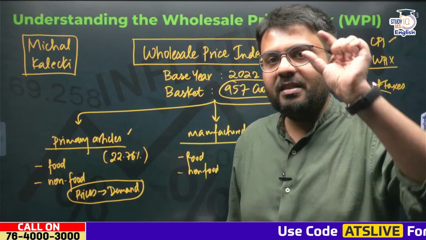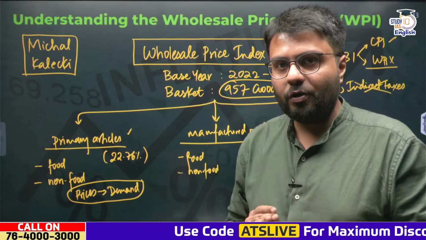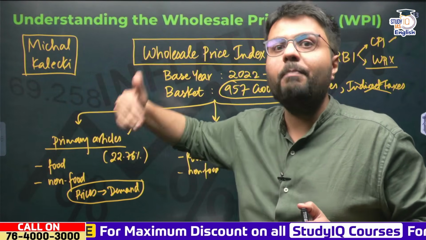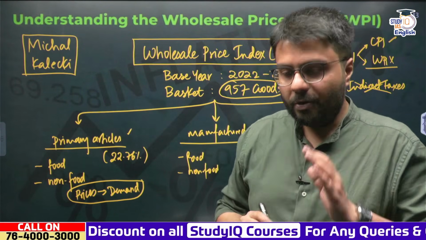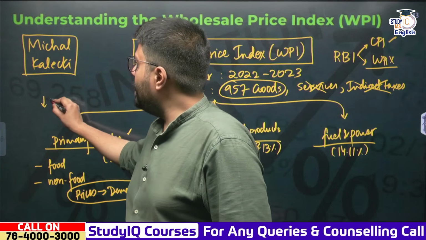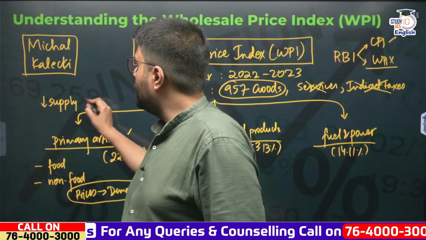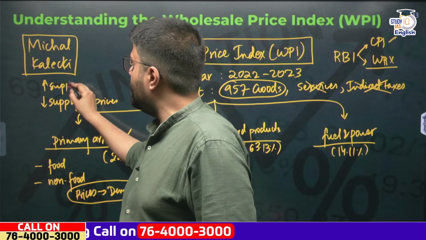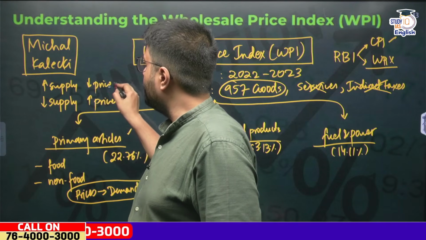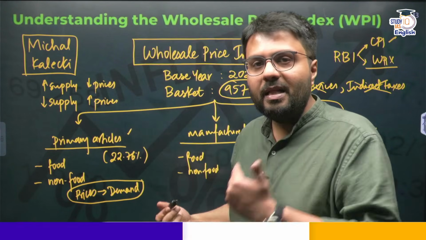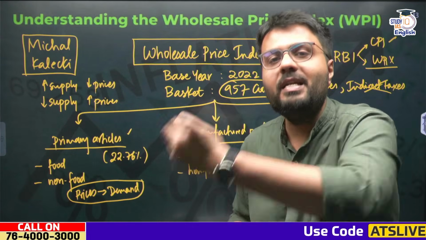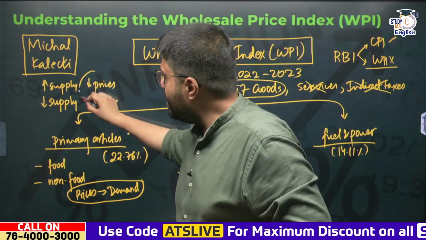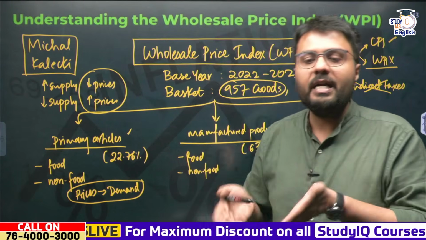If there is an increased demand for your crop, can you immediately supply that crop? The answer is no. You'd have to wait for a whole agricultural cycle to complete in order to supply that particular product which is in high demand, right? So whenever the supply of any primary article reduces, its prices go up. And similarly, whenever the supply of any primary article rises, its prices go down, because the supply cannot respond to demand immediately. It responds to demand, but with a lag of a few months. And this lag would actually determine how the prices increase or decrease in an economy.